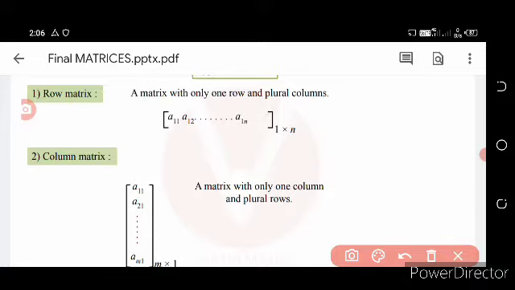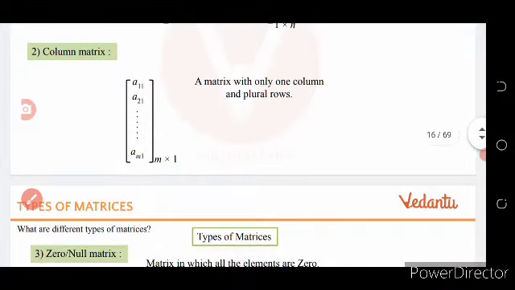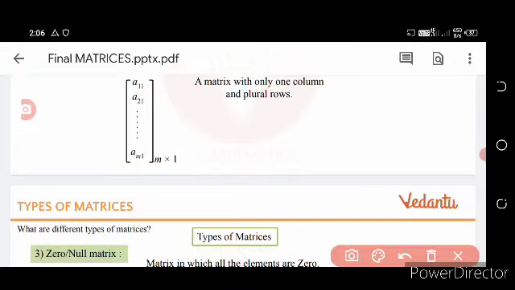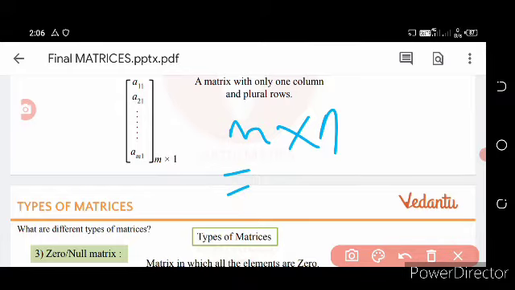Then come to column matrix. What is called column matrix? A matrix with only one column and plural rows. Similarly, before this we discussed row matrix, that is plural columns, singular row. Similarly, a column matrix has singular column and plural rows. Here the order is m cross n, that is m number of rows and one column.